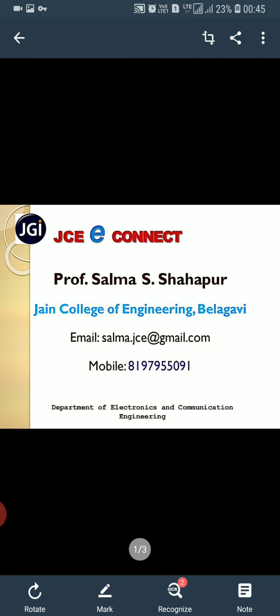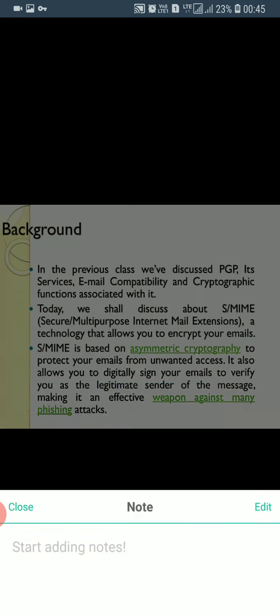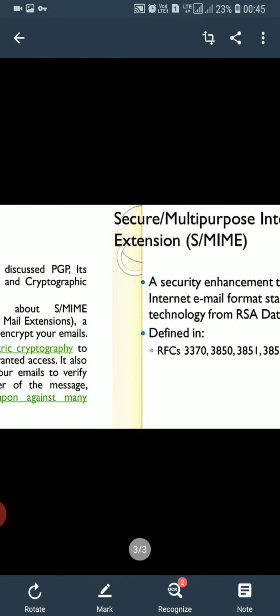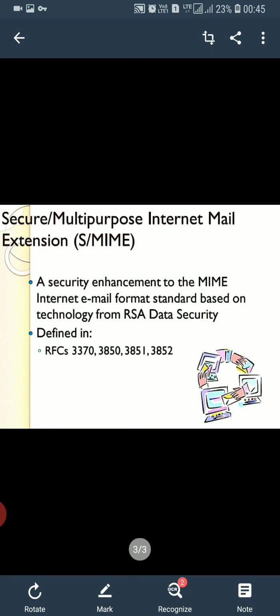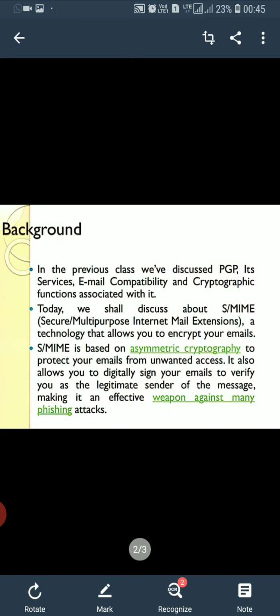Today the topic is S/MIME, that is, Secure Multipurpose Internet Mail Extension. In the previous class we have seen PGP, Pretty Good Privacy, its services, email compatibility and cryptography functions associated with it.